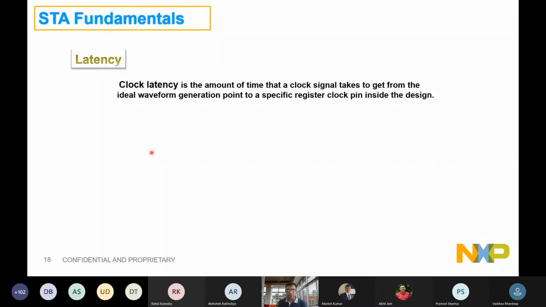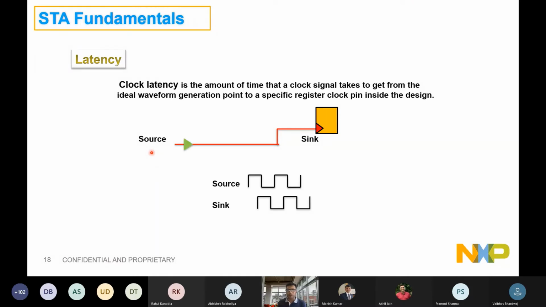Then let's talk about latency. You will understand that if you have millions of flip flops in the design, and assume you have one single source, one single PLL, it has to trigger the complete design where you have millions of flops. How will that clock reach the individual endpoint, right? That signal will be lost if not buffered properly, right? You need to buffer it so that the min pulse width requirement is still managed, the transitions are good, and while the signal is reaching from here to the flop CK, the signal is not drastically going down in terms of delays.